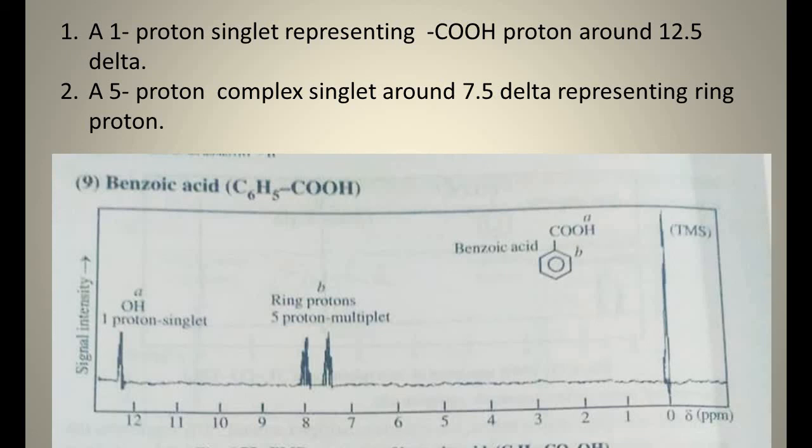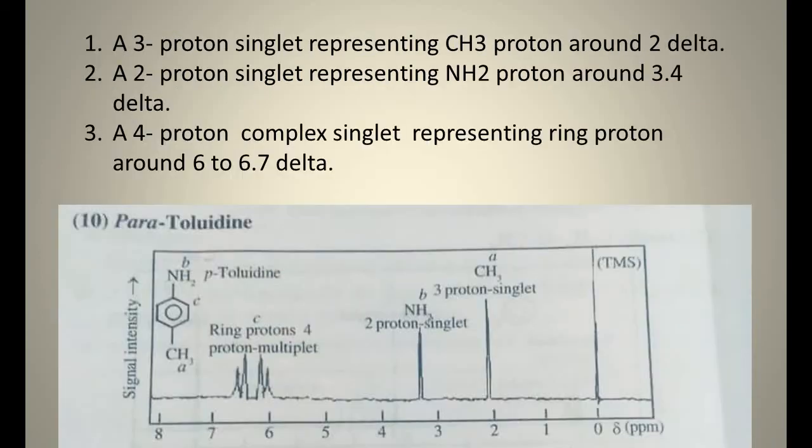Generally it is shifted to near 8 or 7.5. And next, another is the carboxylic group, which is also highly deshielded, and it is shifted to nearly 12.5 chemical shift from the TMS. No spin-spin coupling is observed.